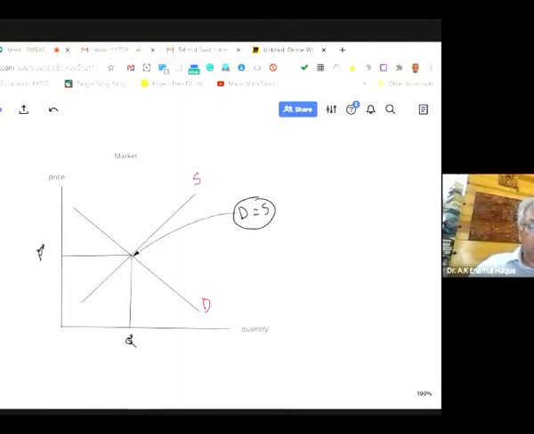Now let's try to understand what is known as market equilibrium. Let's assume the price was not at equilibrium, and the price was P1. If the price is at P1, then the demand is here, and supply is here.